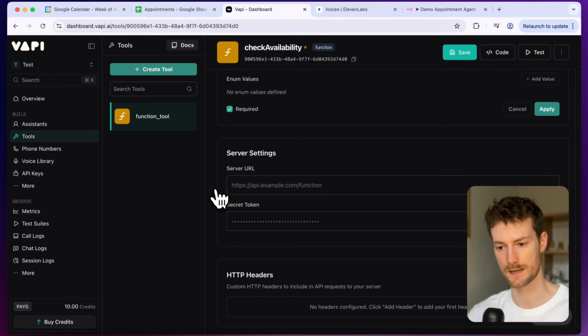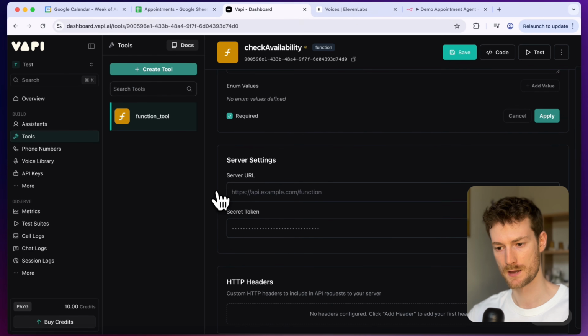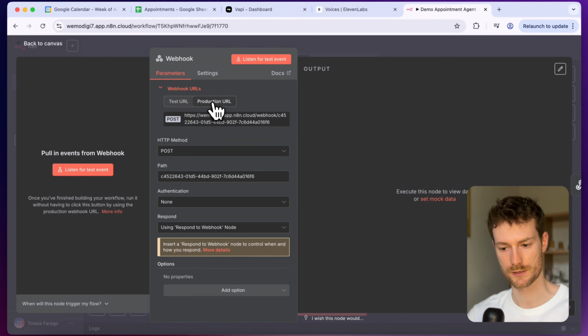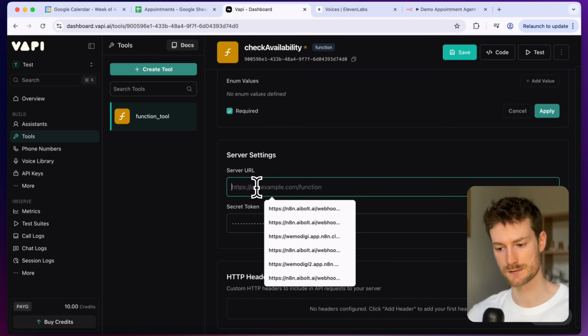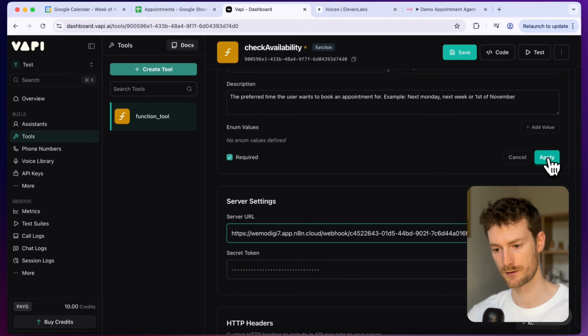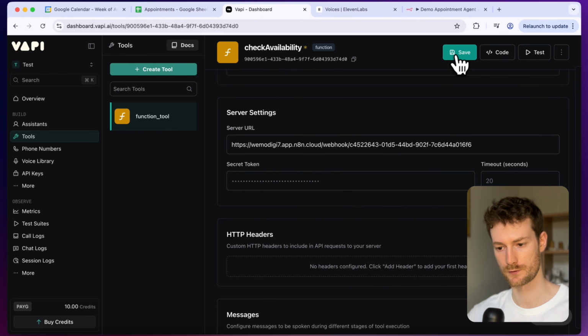And before we click on save, we need to provide the server URL. And to get that, let's go back to n8n. And let's switch this to production URL, and let's copy this. And we can paste it in the server URL field. And once you have that, let's click on apply here. And let's also click on save for the tool.